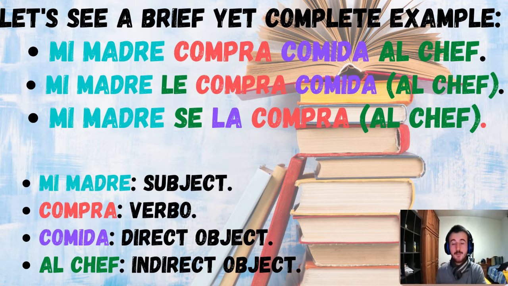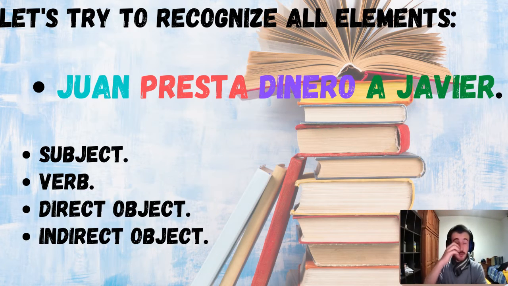Okay, perfect. This may be weird at the beginning, so let's see another complete example, but let's twist it a bit. I want you to try to analyze this sentence we have here, and you can pause the video, of course. I'll give you 5 seconds anyway, but you can pause it if you want. And I want you to tell me what is the subject, what the verb is, what the direct object is, and also what the indirect object is. Okay? I basically divided it into 4 elements, so it won't be that difficult. I don't want this to be difficult, but I want you to be able to recognize them. So let's get started.